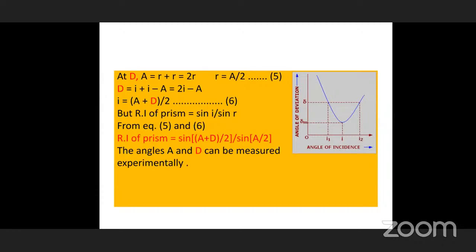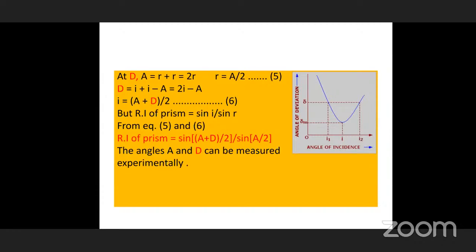So at D point, what is the angle of the prism? The angle of the prism, we have already taken in the third equation: R1 plus R2 is equal to A. From that, what is R1, what is R2? Whenever I1 is equal to I2, the refracted ray is parallel to the base, and R1 is equal to R2. Both are equal. Therefore, I have taken A is equal to R plus R, where R1 is equal to R2 is equal to R is considered. Therefore, R plus R means 2R. So from this, the refracted angle is R is equal to A by 2. This is equation number 5.